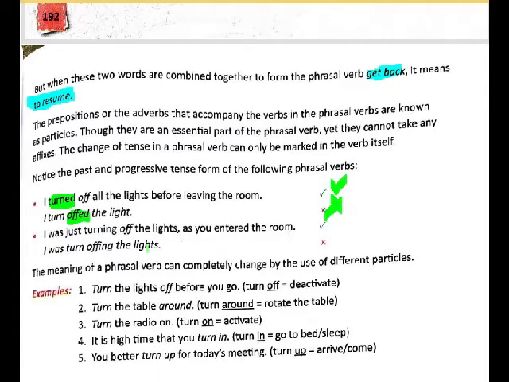So what I just said is, if you want to use the past tense of a phrasal verb, then you make changes to the verb part, not the preposition part. See here again, I was just turning off. See, ing is added to turn. If I add ing to off, that is, I was turn offing the lights, then that is wrong. So I hope you understood the differences. Like I told you, every phrasal verb has a different meaning.